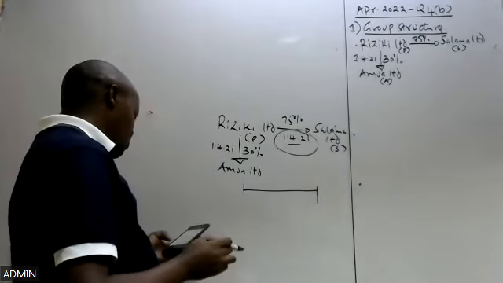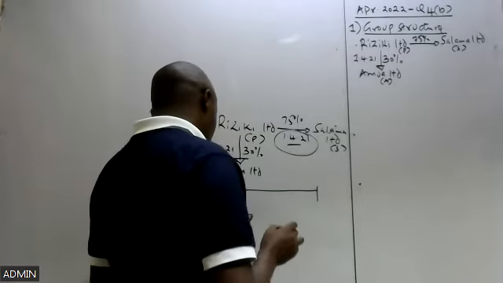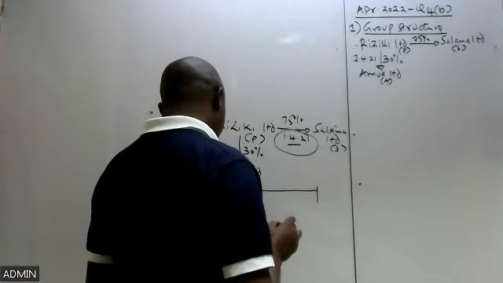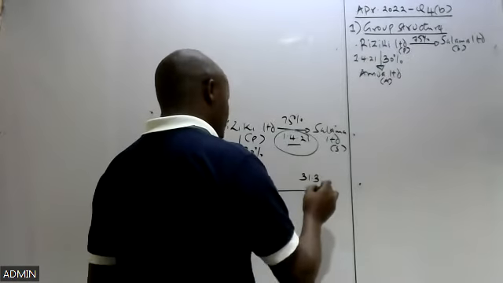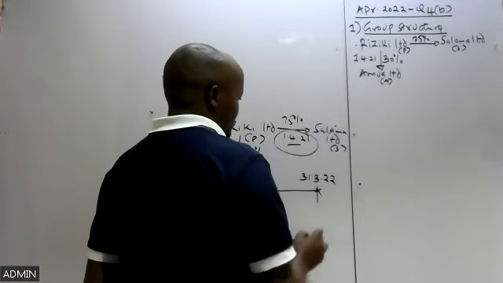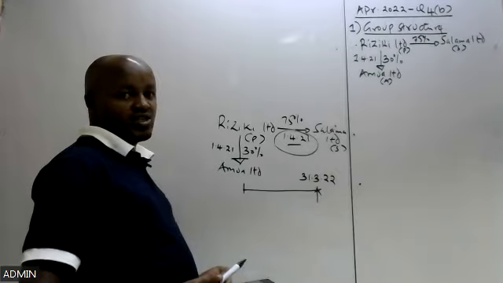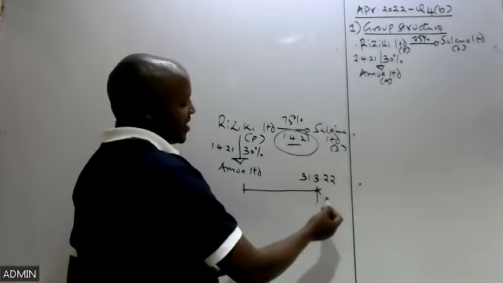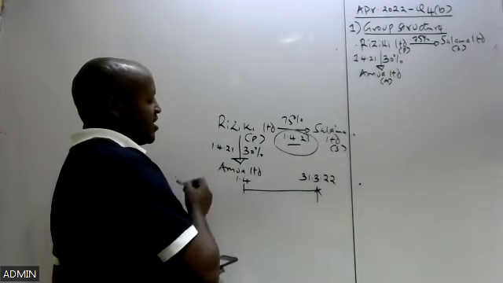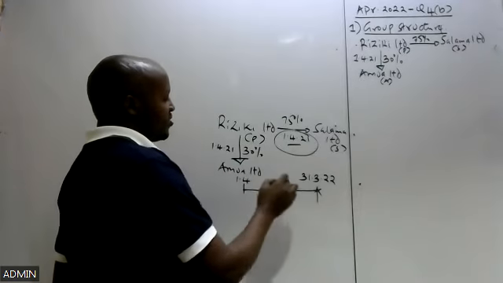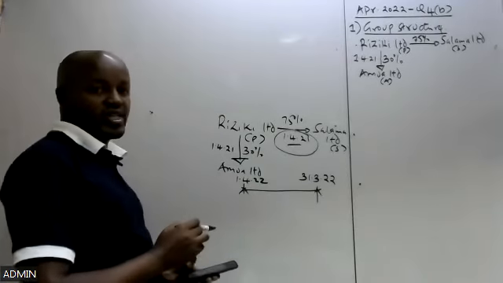Therefore, if you go to the requirement down there, specifically in Roman 3, you'll see that we are required to prepare a consolidated statement of financial position for the year which ended 31st of March 2022. Basically, what that means is that the financial year of this group starts on 1st of April, so this year, which ended on 31st March 2022, started on 1st of April 2021.